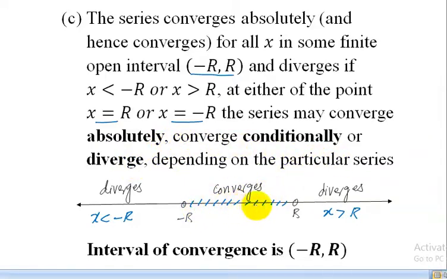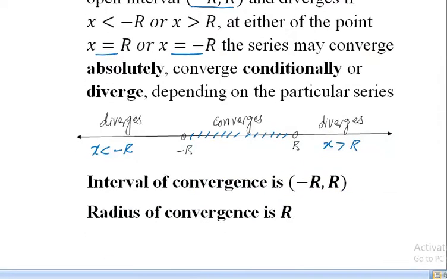In the open interval minus R to plus R the series is convergent, and it is divergent for x greater than R and x less than minus R. In this case the interval of convergence is minus R to plus R, and the radius of convergence is R, as the length from the center to the end of this interval is R.